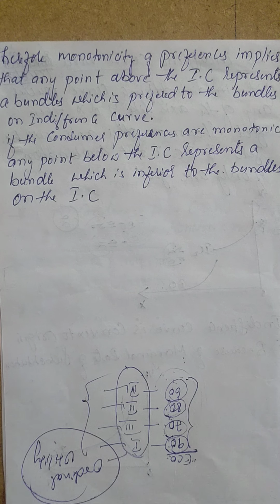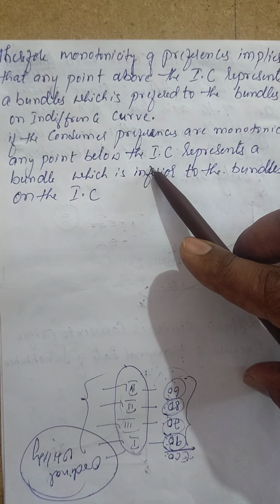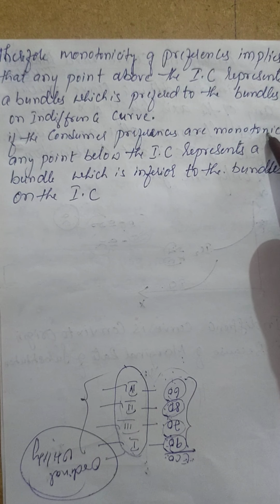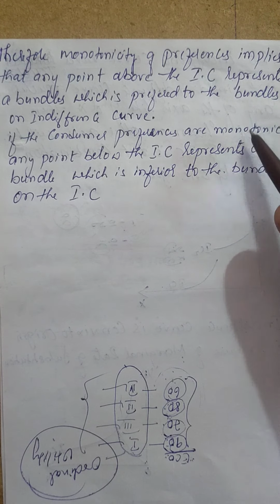If the consumer's preferences are monotonic, any point below the indifference curve, which was point D, represents the bundles as inferior.